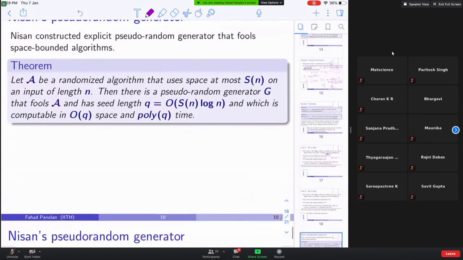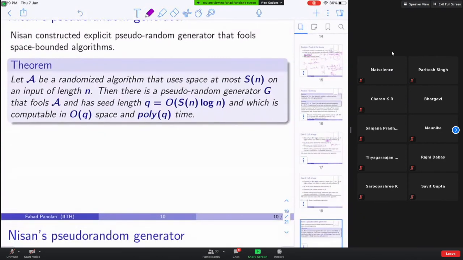So here is a theorem. It is a hammer; you just take it as a theorem and then we use it. Suppose there is a randomized algorithm A that uses R random bits and uses at most S of n space. It doesn't even talk about streaming algorithms, it's just a randomized algorithm. Input length is n.